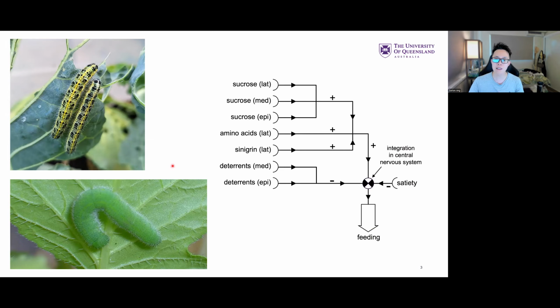So in these two examples that you are seeing here, these two images, these are cabbage white butterflies. The one at the top here, this is the large cabbage white. This is Pieris brassicae. And those of you that maybe have done another course with me before will know that these are specialists on cabbage plants, meaning to say that they only eat cabbages.